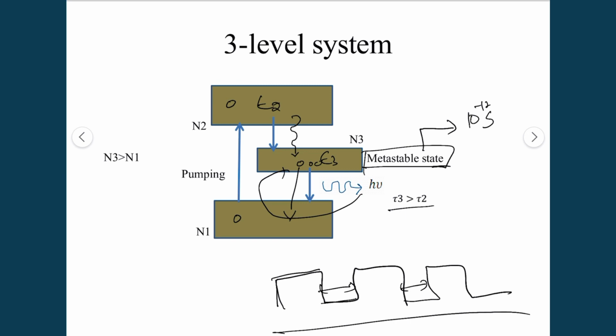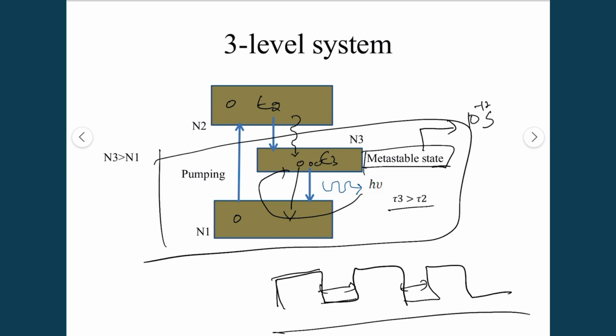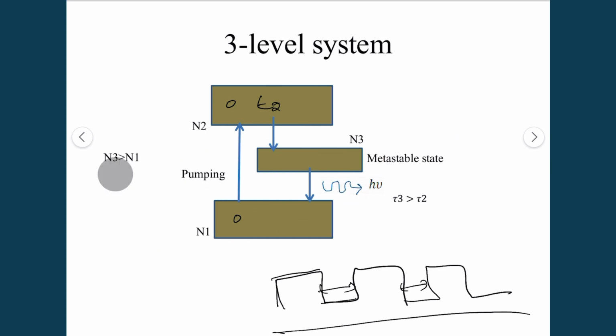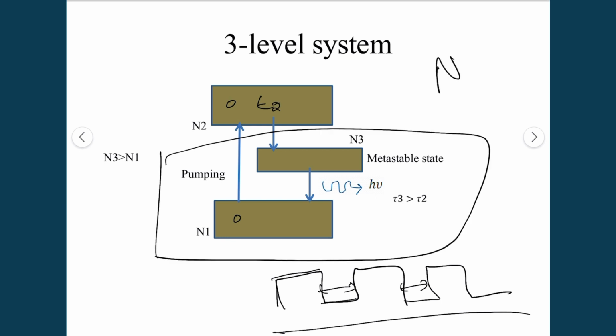And of course, population inversion is very hard to achieve in a three level system, because every time we need to pump the electron to the energy level E2 and then to E3. The population inversion is between N3 and N1, because for laser action we need N3 greater than N1.